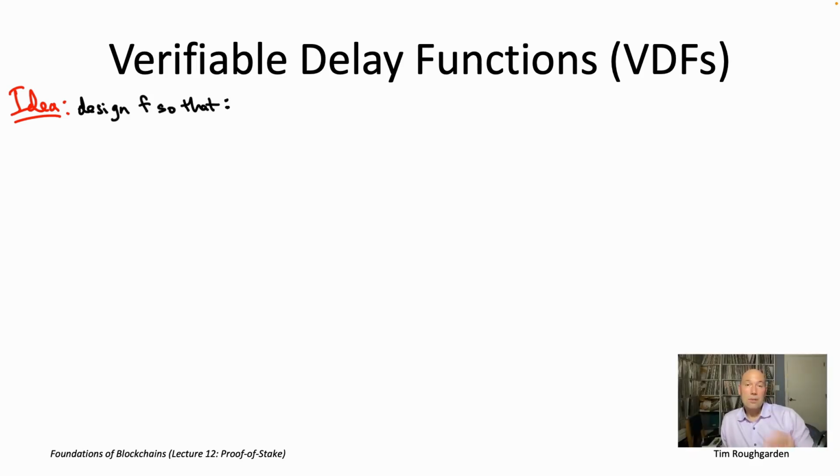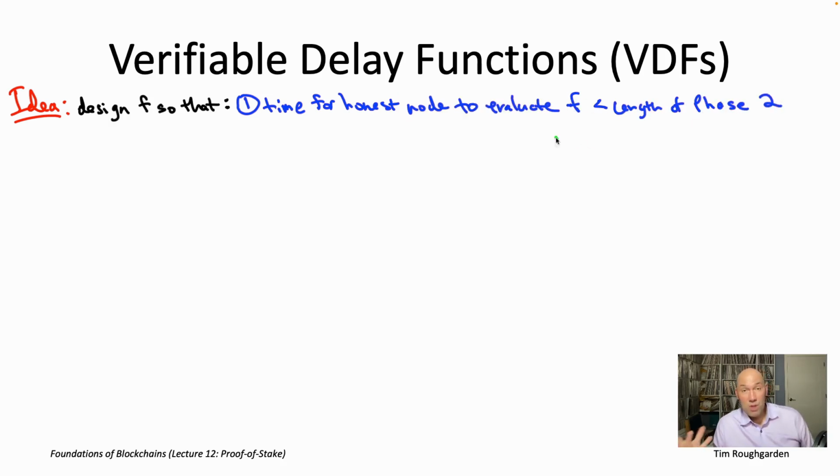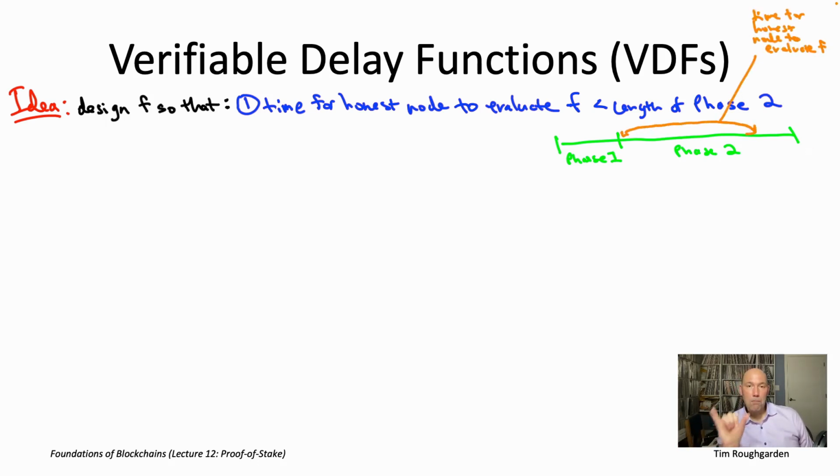So in a little more detail, we really want a function little f where we have pretty tight control over how long it takes anybody to evaluate, whether that anybody is an honest node or a well-funded attacker. Think, for example, about an honest node who, if you remember our protocol, is responsible for actually evaluating little f to figure out what r sub t the protocol is going to be using. So an honest node better be able to evaluate little f in the time it has available to it, which is the time of phase 2.